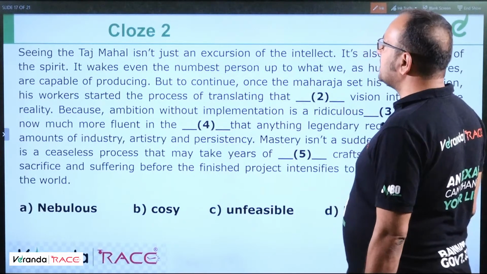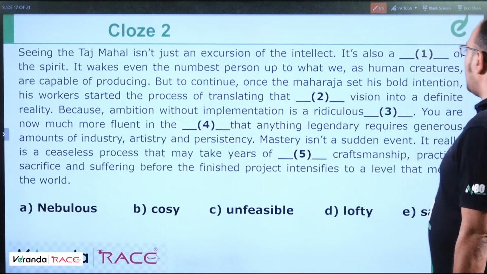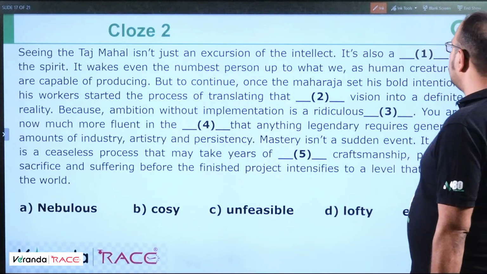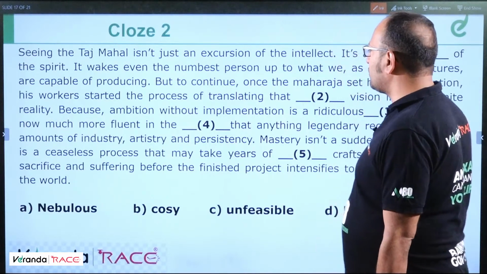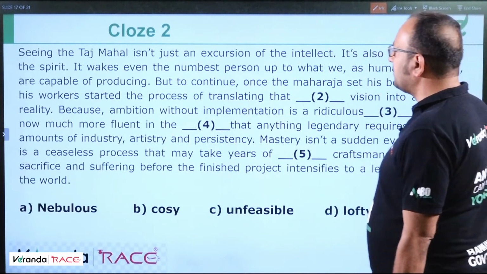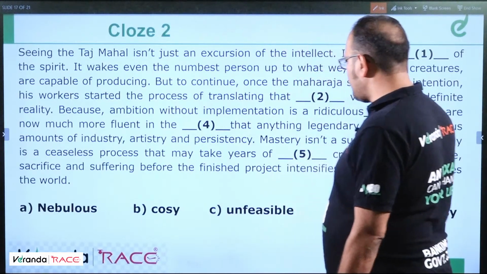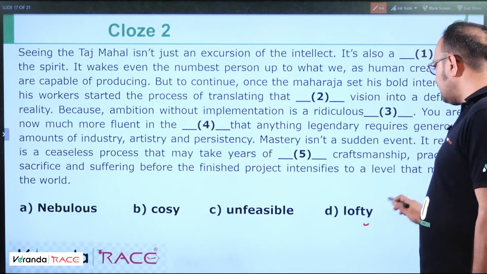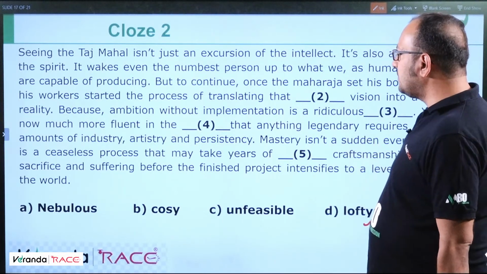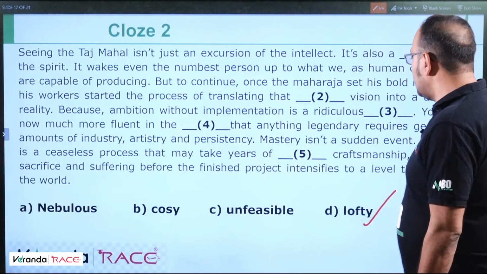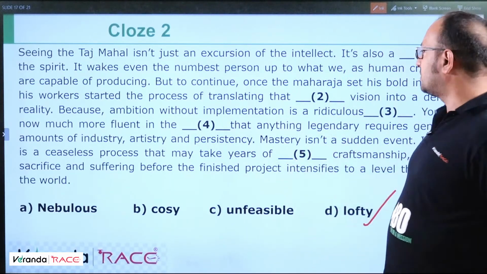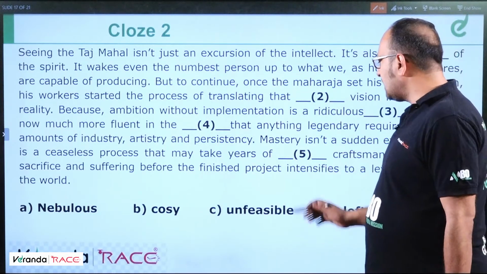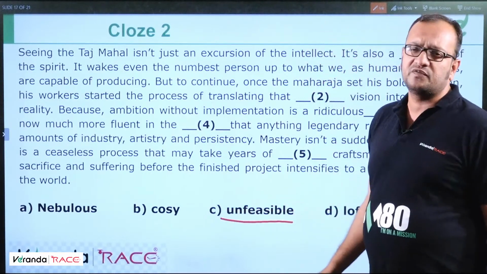What does it say? It wakes even the numbest person to what we as human creatures are capable of producing, but to continue, once the Maharaja set his bold intention, his workers started the process of translating that dash vision into a definite reality. So the words are cozy, unfeasible, lofty. Lofty is the correct word. Lofty means if we have a lofty vision. Nebulous means hazy. And lofty means very huge and large vision. So that large lofty vision into a definite reality. So that will be the correct answer. Unfeasible means which is not possible, which is not feasible.